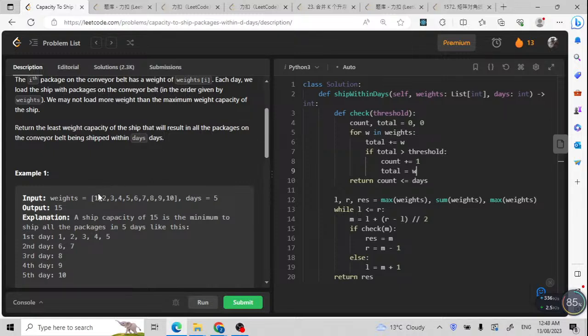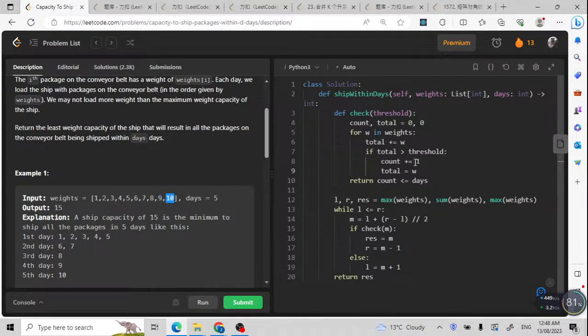For example, if I count 1, 2, 3, 4, 5, it is 15. If I count the next number 6, it is more than the threshold 15. What am I going to do? I'm going to count by 1, which means I've already found 1 day and finished this job. Now my total will be set to the weight, which is 6. And then I'm going to count again and again until I get to 9, for example. The first number is 9, and then comes 10, which makes it more than 15. I'm going to count by 1 and the total is set to 10.